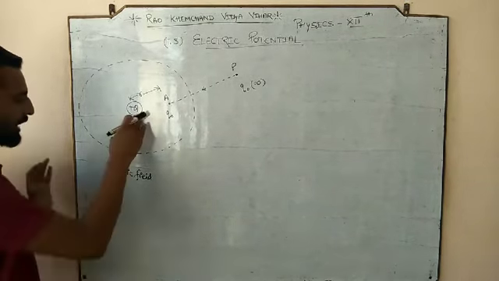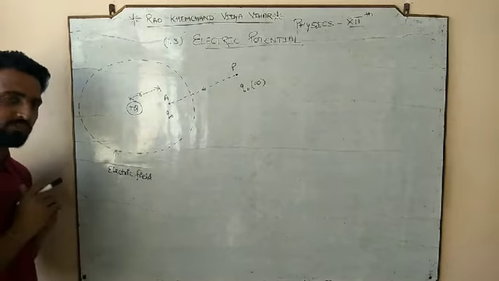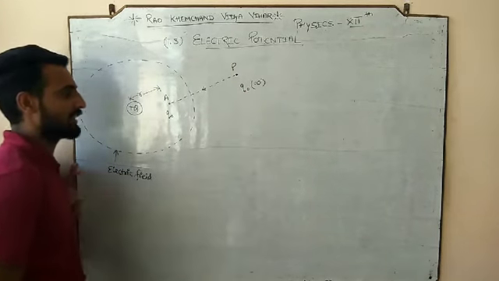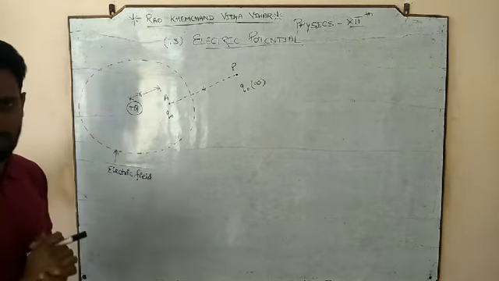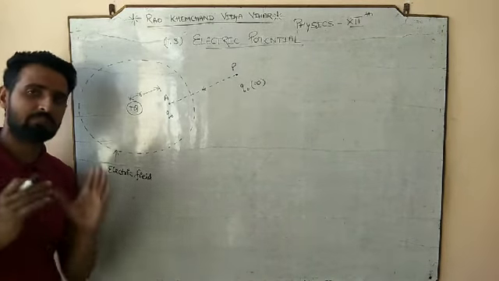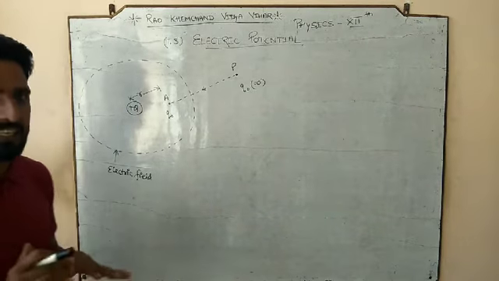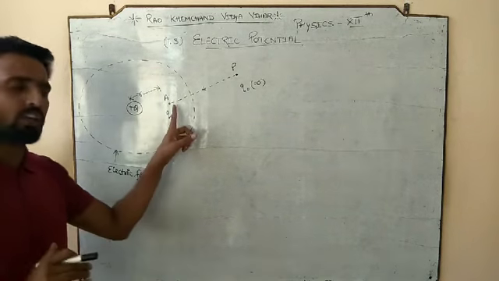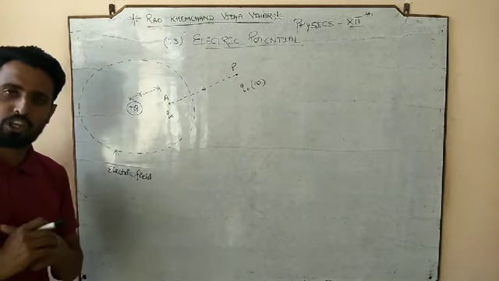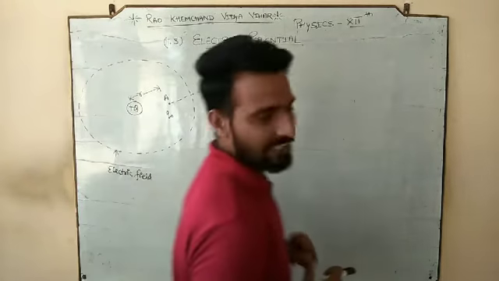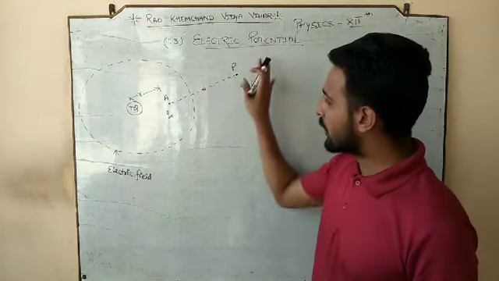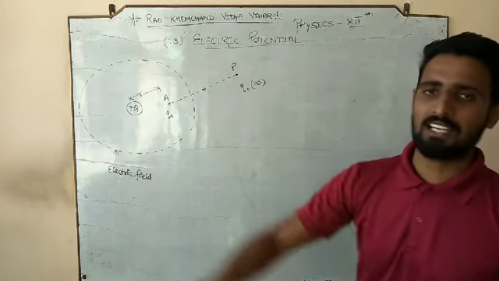So we have a source charge plus Q, an electric field region, and a test charge which is initially at infinity, outside the electric field. After shifting from P to A, its final position is within the electric field, well defined: at a distance of small r from the source charge. Now, the test charge is initially out of the electric field, and we want to transfer it within the electric field.